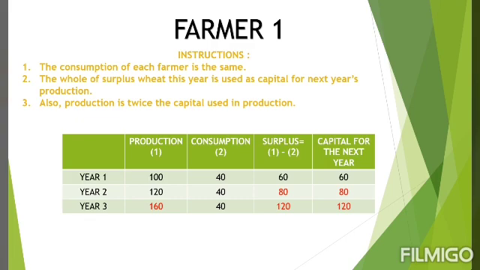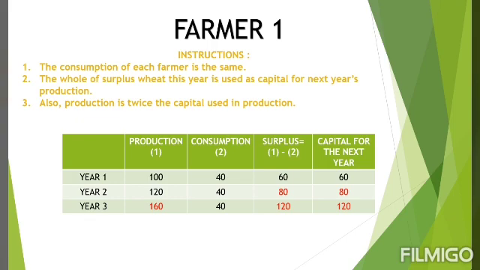Then again the consumption is given, that is 40. So what will be the surplus in year 2? That will be 120 minus 40. 120 is the production, 40 is kept for self-consumption. So 120 minus 40 will be the surplus amount, that is 80. Now that 80 surplus will be used as the capital for the next year. 80, again the capital for the next year will be 80.